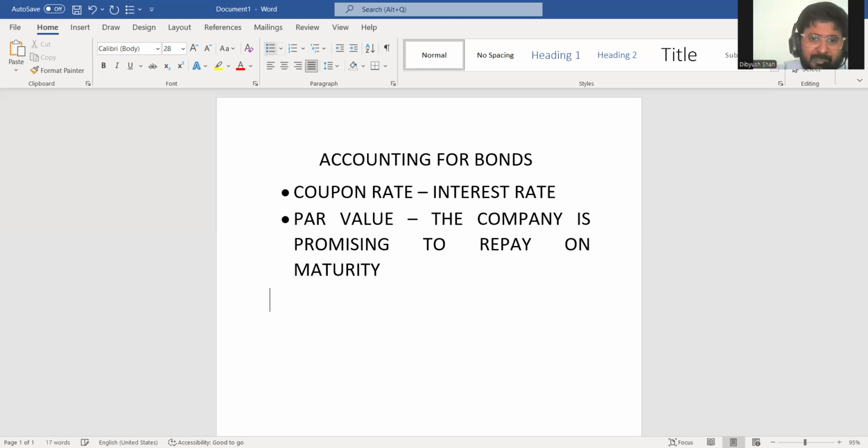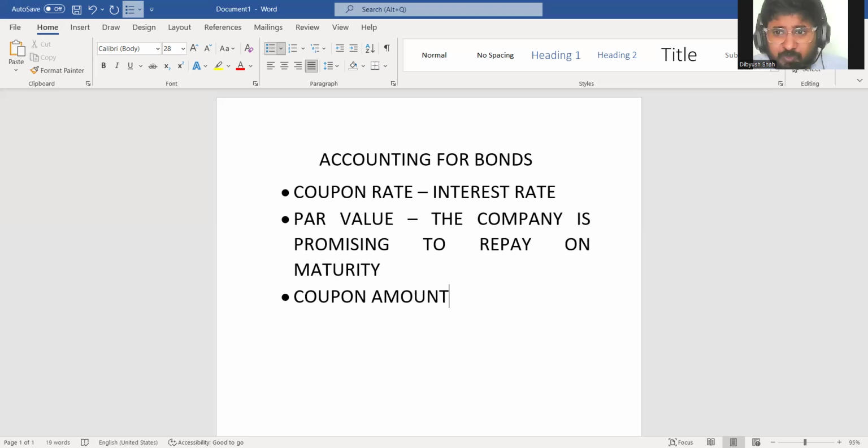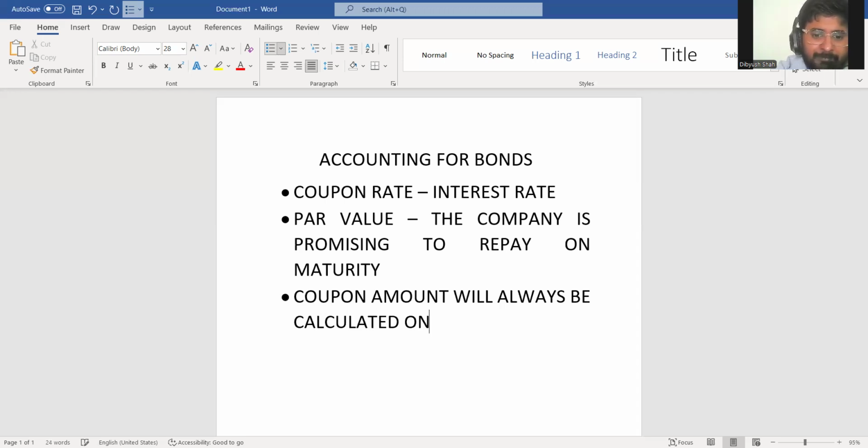Now always remember that coupon amount, what is coupon amount? It is the interest dollar amount that has to be paid at the end of a fixed period, 6 months, 1 year, whatever. So instead of calling it interest amount, we generally call it coupon amount. The coupon amount will always, and there is no exception, be calculated on par value, never on the market price of the bond.